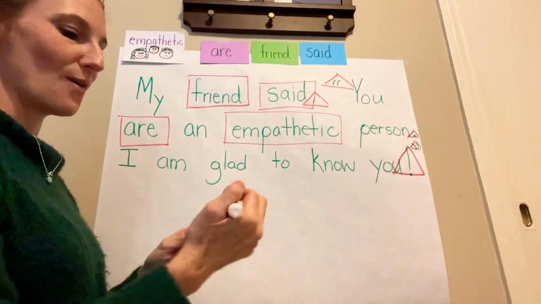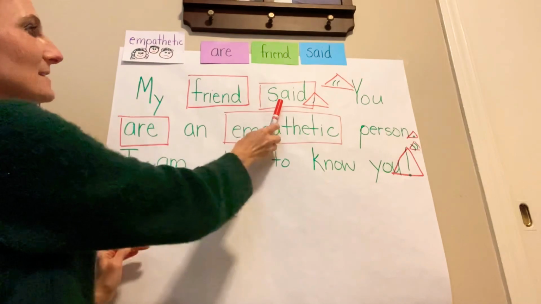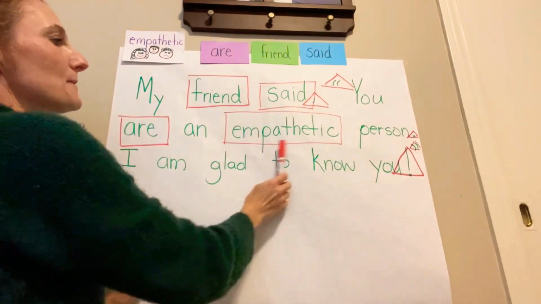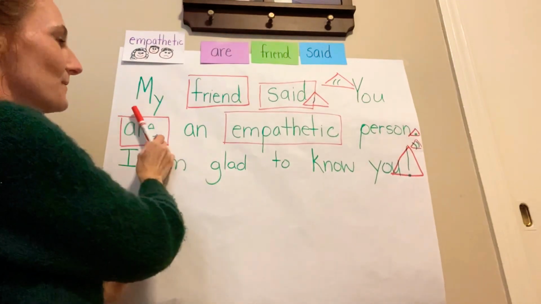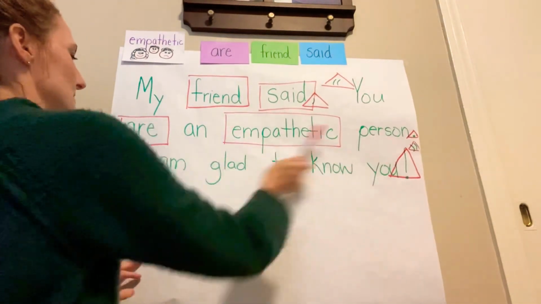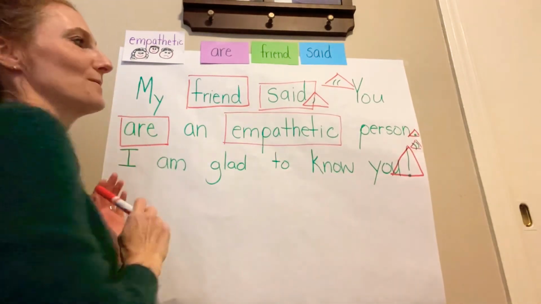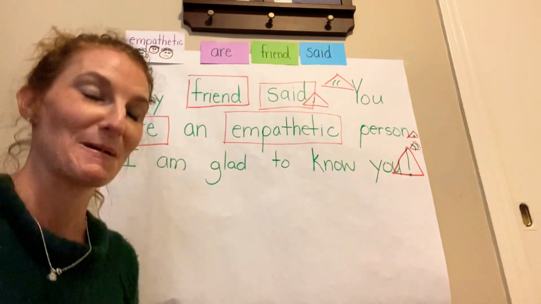So let's read the whole message 1 or 2 more times. Ready? My friend said, "You are an empathetic person. I am glad to know you." Excellent. Let's read it one more time. My friend said, "You are an empathetic person. I am glad to know you." Fantastic. Good job reading your messages, my message.